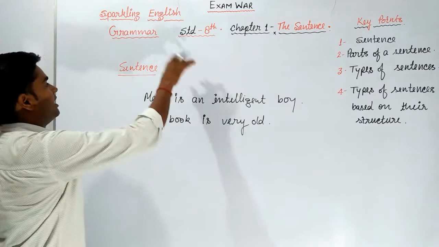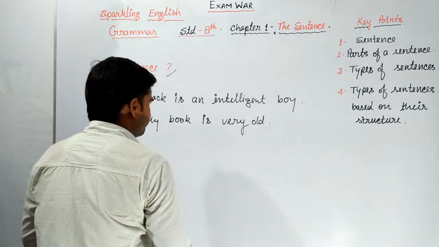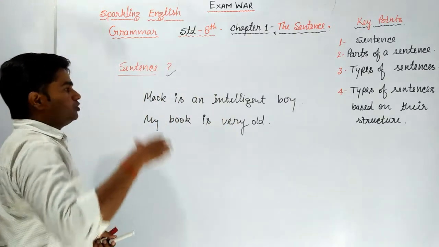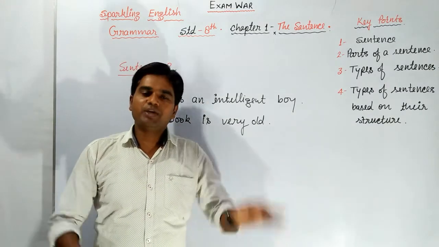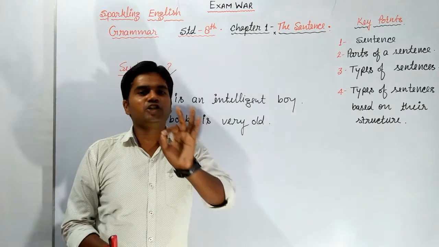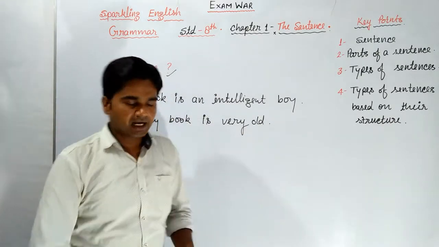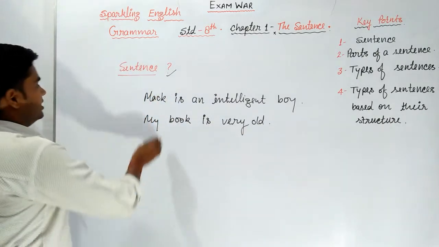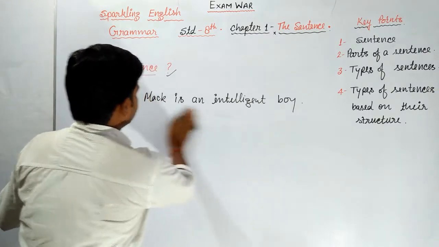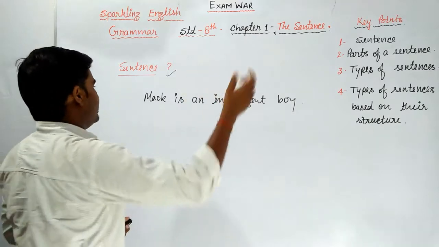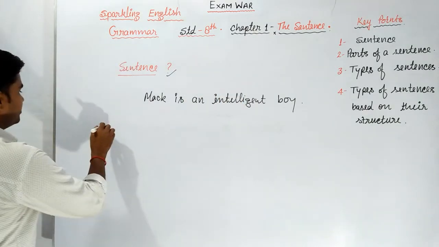And now we can divide this sentence into two parts. What are those two parts? Those two parts are subject and predicate. We can divide each and every sentence into two parts, a subject and a predicate. Let's divide. So what's the sentence? Mike is an intelligent boy. So first of all, we will find what is the subject.